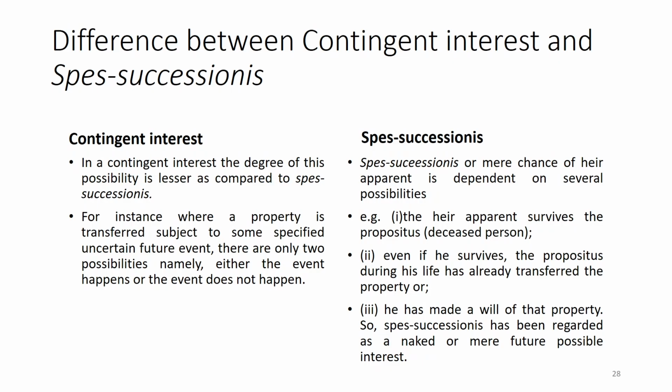Whereas in the case of contingent interest, we have seen that it is an interest where a property is transferred subject to some specified uncertain future event, and there are only two possibilities, namely either it may happen or it may not happen. So, contingent interest is always a kind of thing that will not give you a perfect title.